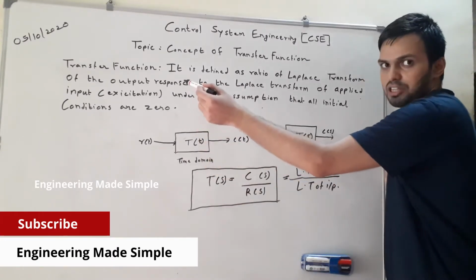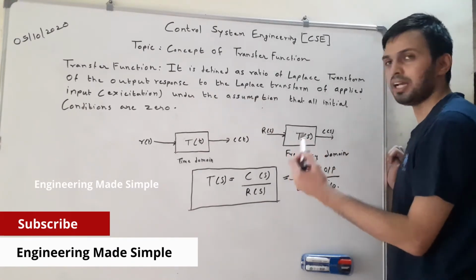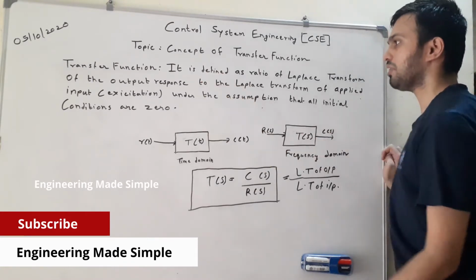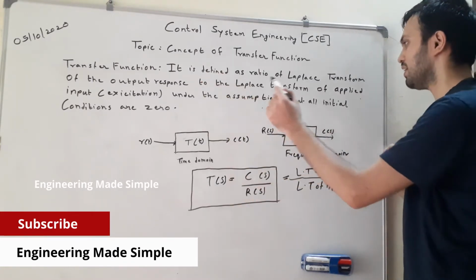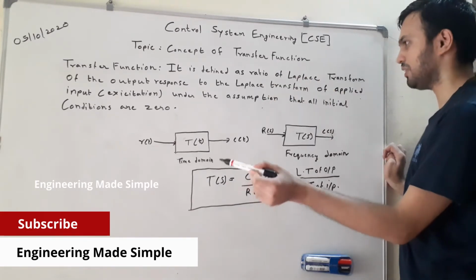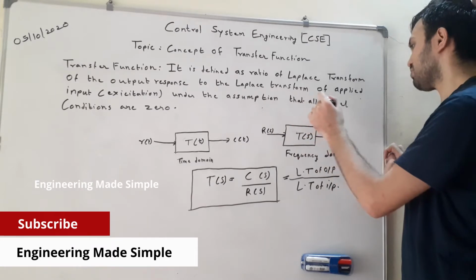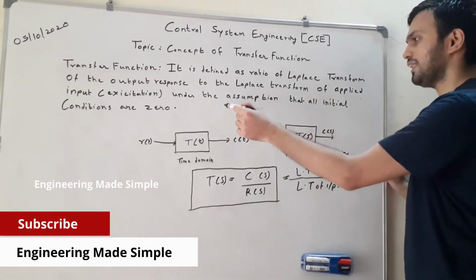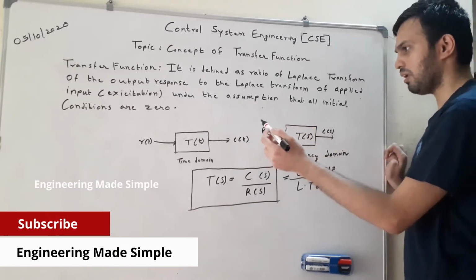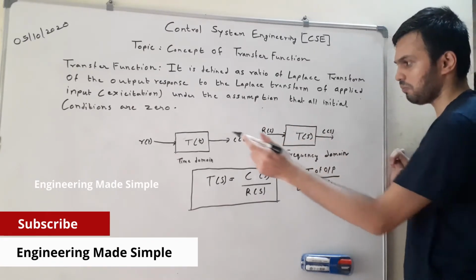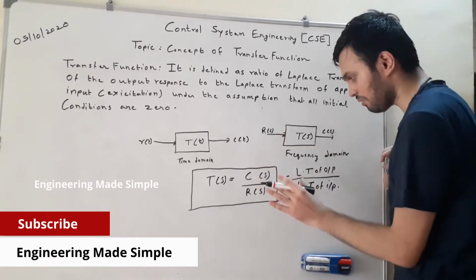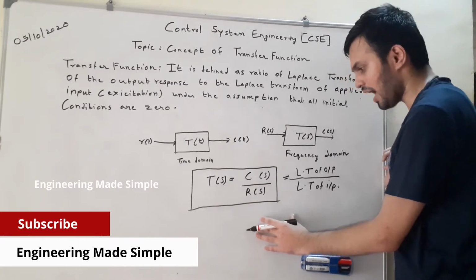So the definition of transfer function I have written on the board. Now I will explain it to you. So what does this transfer function mean? Transfer function is defined as the ratio of the Laplace transform of the output to the Laplace transform of the applied input or excitation, under the assumption that the initial conditions are zero. That is, the initial conditions of the entire system, the control system or circuit, are suppressed to zero.